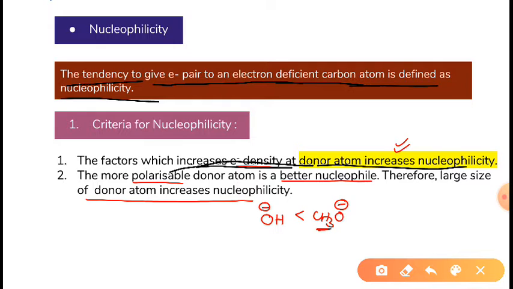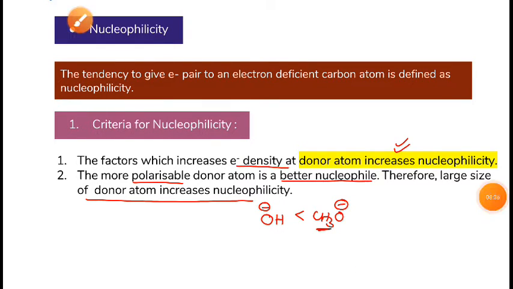Now, polarizability, or polarization. I hope you have learned this in class 11, in some basic concepts of organic chemistry and chemical bonding. In both chapters there was polarization, so I will not discuss that. A more polarizable donor atom is a better nucleophile. And the large size of the donor atom increases nucleophilicity.